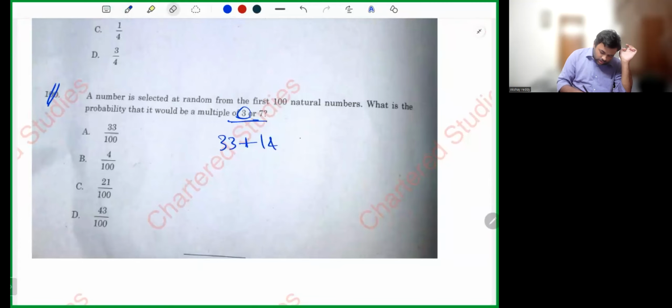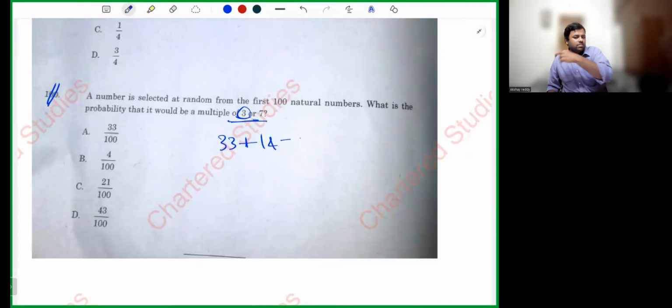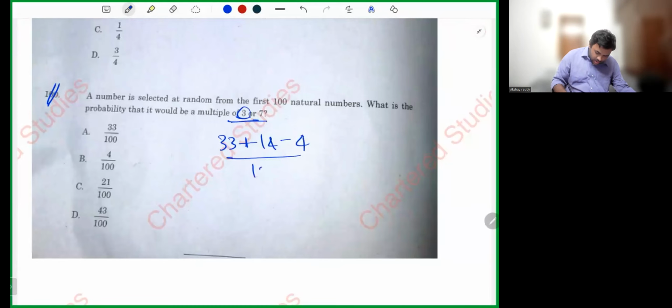Minus those which are multiples of both 7 and 3, that is 21, that is 4 numbers. So 3 union 7 is divisible by 3 plus divisible by 7 minus divisible by 3 and 7, divided by 100. 33 plus 14 minus 4, 43. 43 divided by 100. Simple sum.